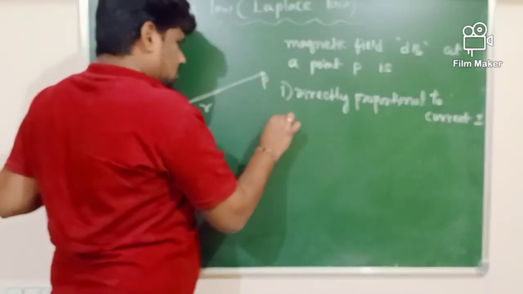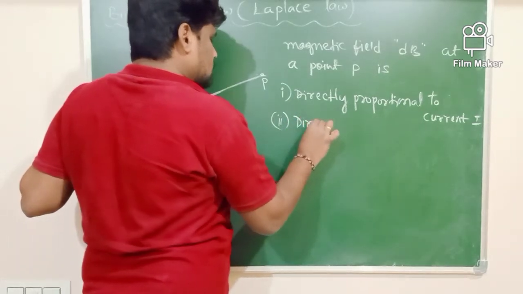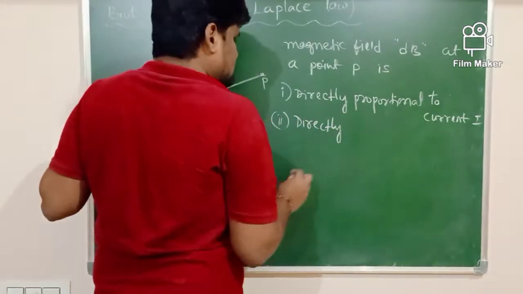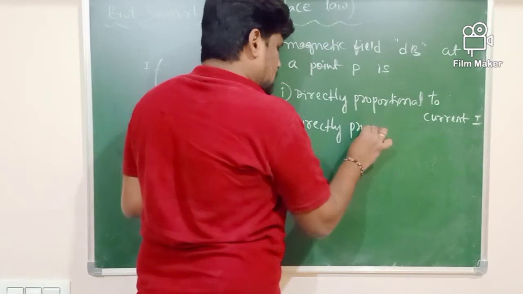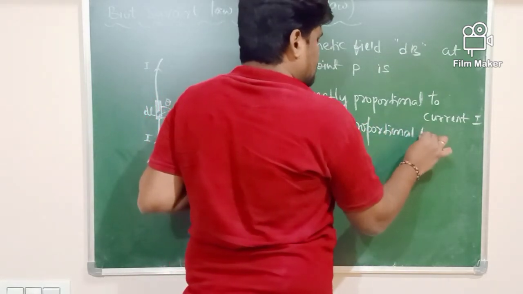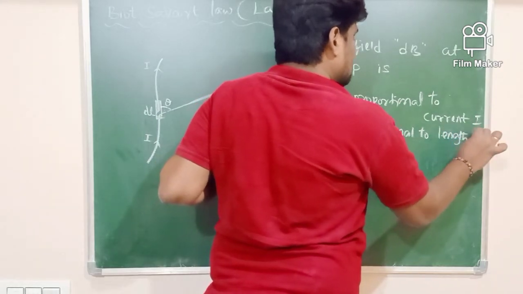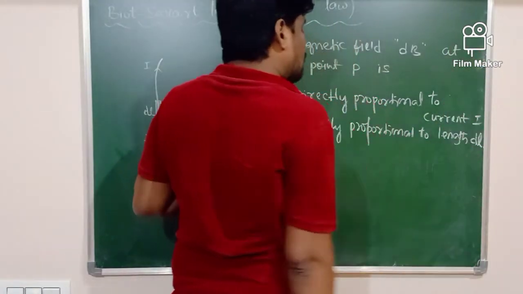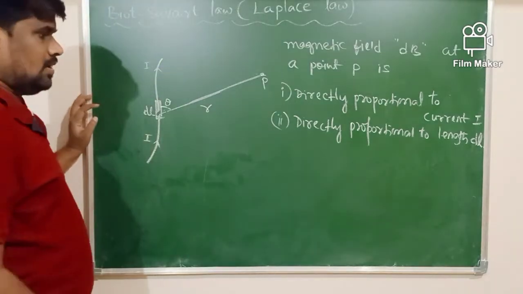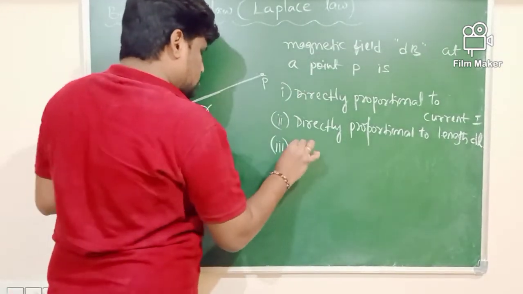Second, it is directly proportional to the length dl of the current element.